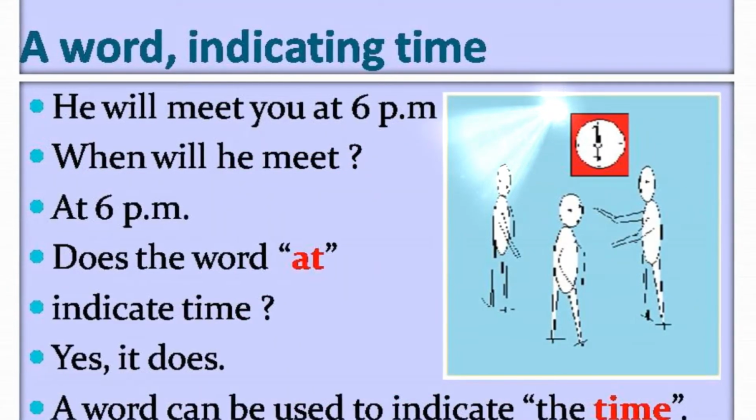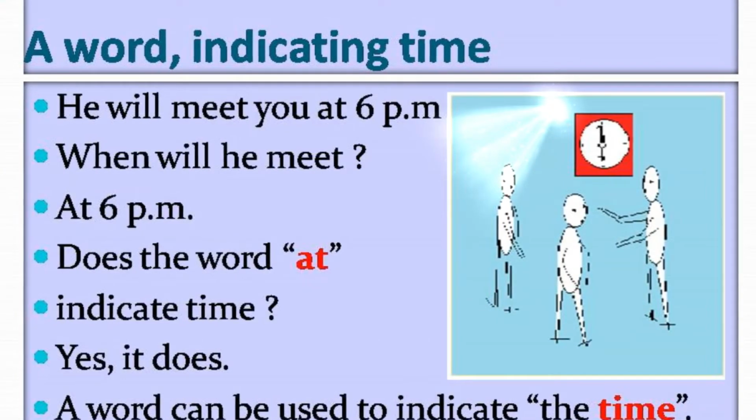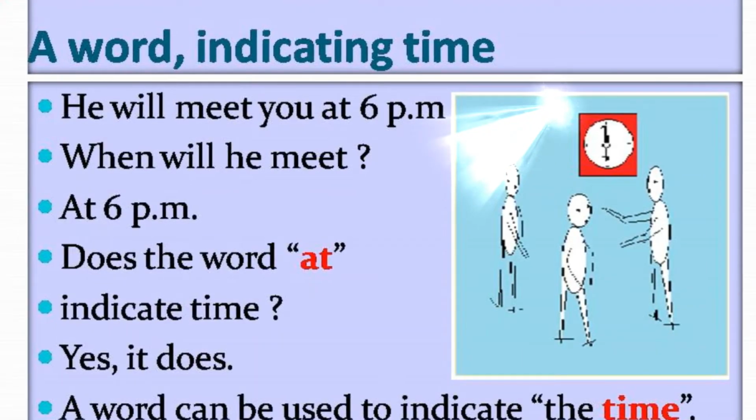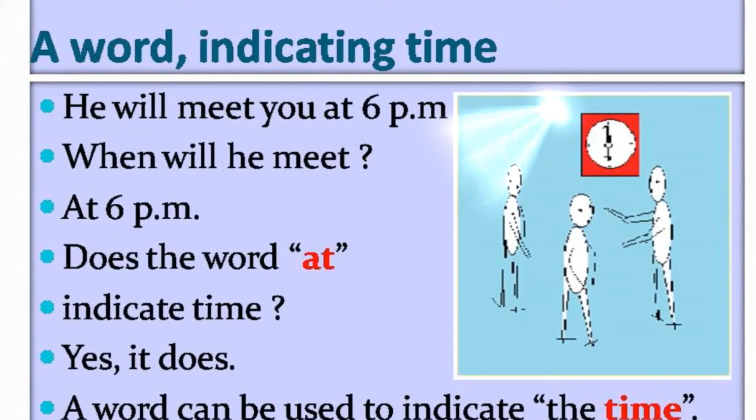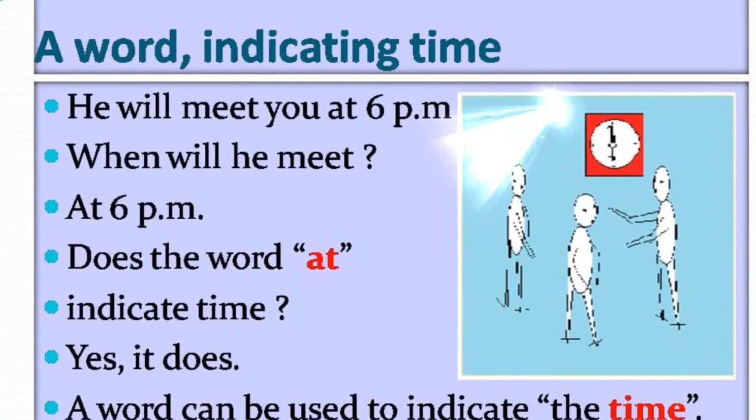A word indicating time. He will meet you at 6 p.m. When will he meet? At 6 p.m. Does the word at indicate time? Yes, it does. A word can be used to indicate the time.